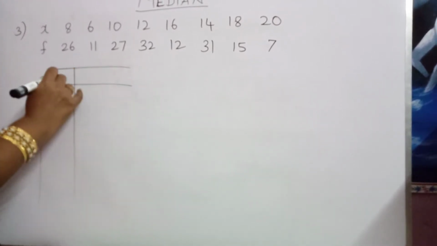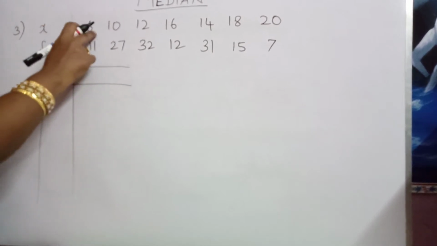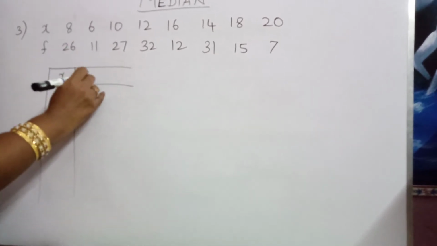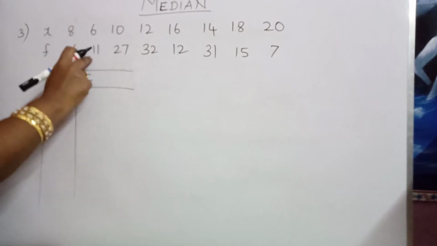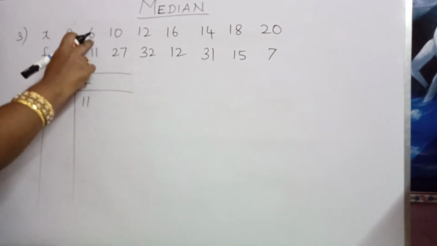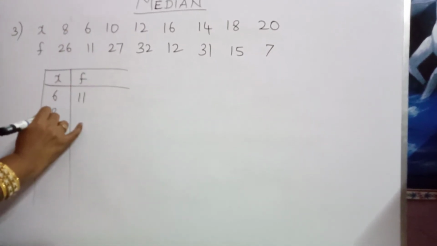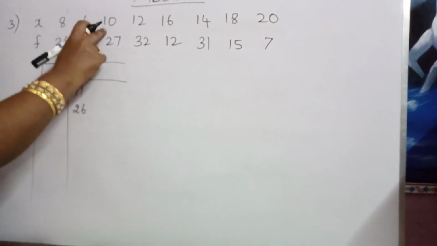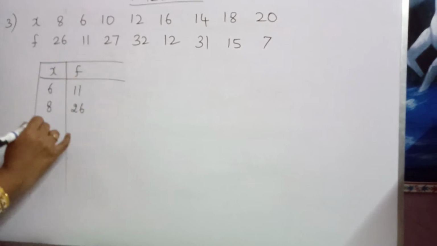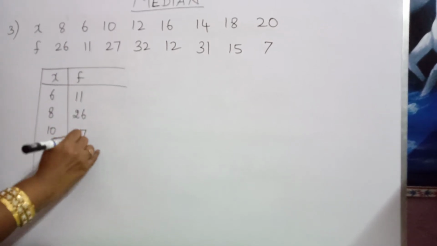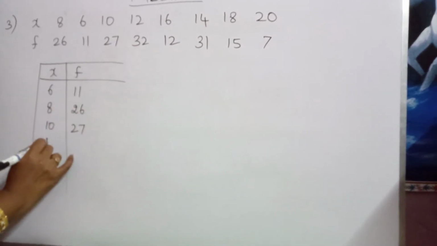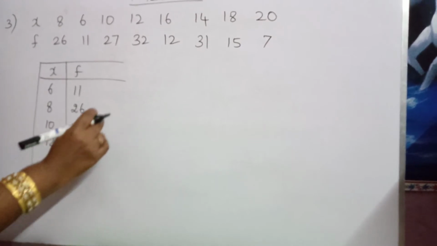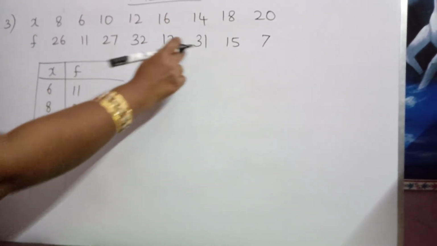First smallest number for the row 1 is 6. 6 frequency is 11. Next big number is 8. 8 frequency is 26. Next big number is 10. 10 frequency is 27. Next one is 12. 12 frequency is 32. Next big number is 14. 14 frequency is 31.